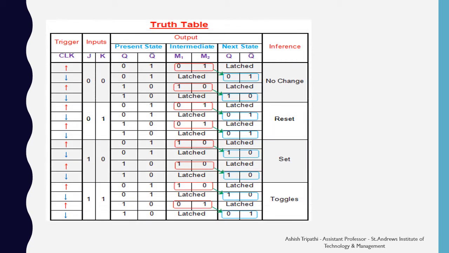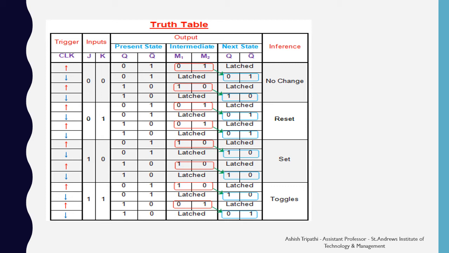In this truth table, you can see the effect of the rising and the falling edges of the clock pulse corresponding to the 4 input conditions, that is J and K equal to 00, 01, 10 and 11. Here you are seeing that the present state of Q and Q dash is 0, 1.